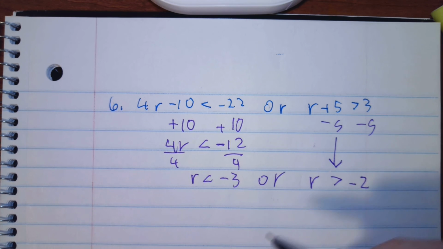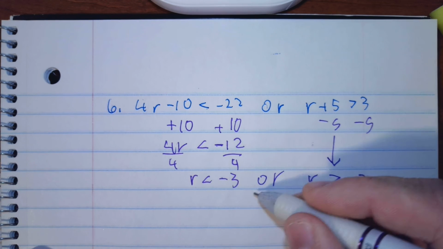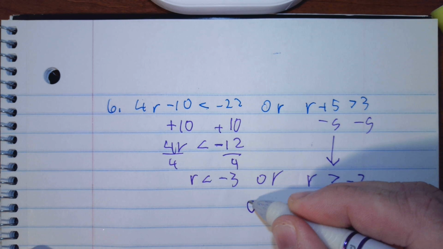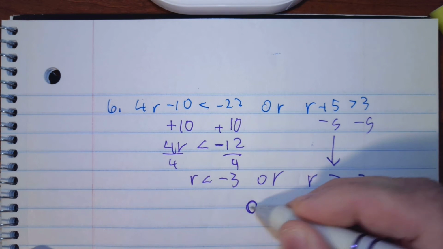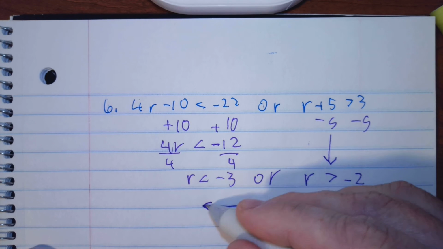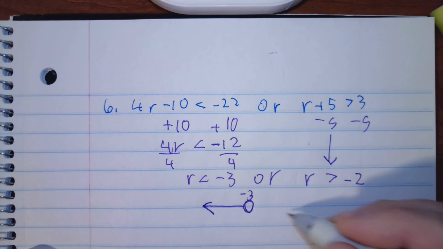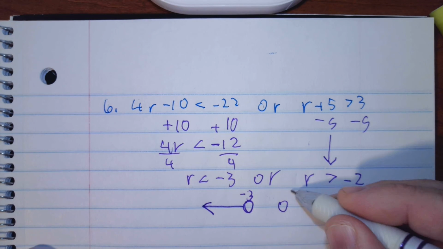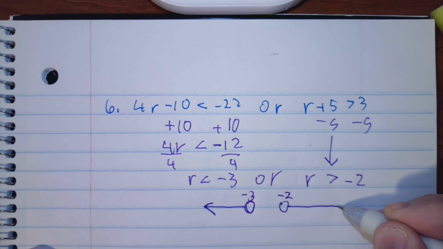And so this is how it's going to work. Well, this r, it's going to be a circle. It's going to start on negative 3. It's going to go that way. Follow that arrow, so that's negative 3. This one is going to also be a circle. It's going to start on negative 2, and it's going to go that way. Okay.